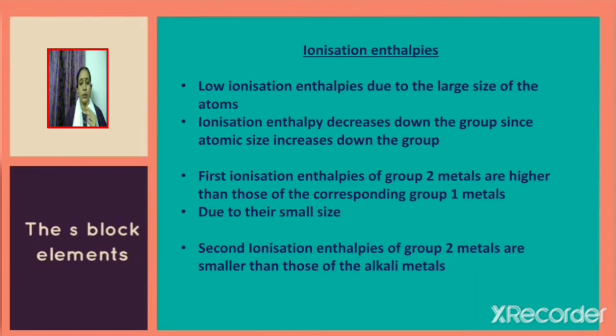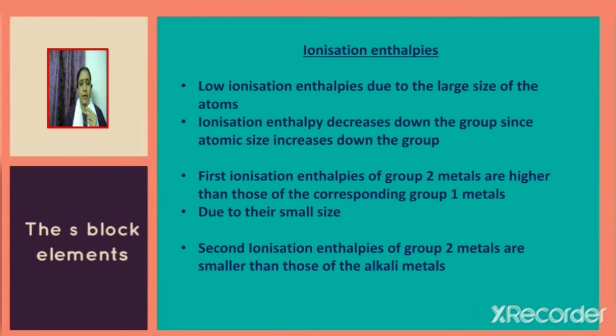It is because we know that as we move down the group, atomic size increases, as a result of which the valence electron will be far away from the nucleus. Therefore, a lesser amount of energy will be required to remove an electron that is far away from the nucleus.